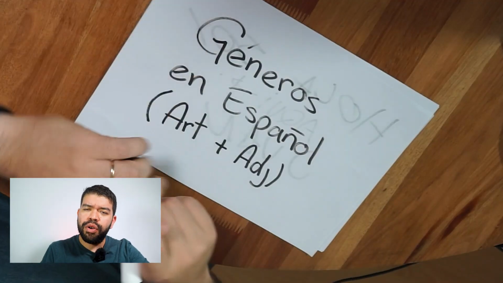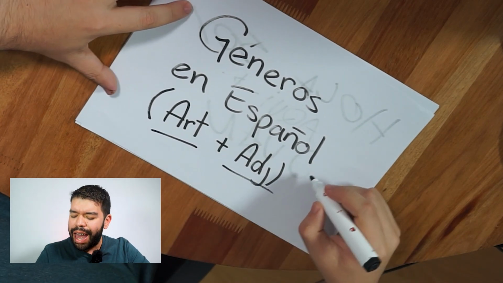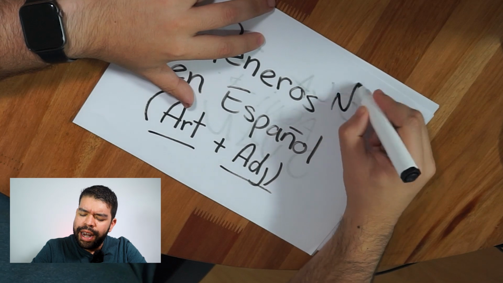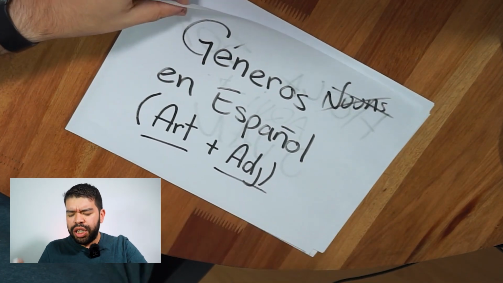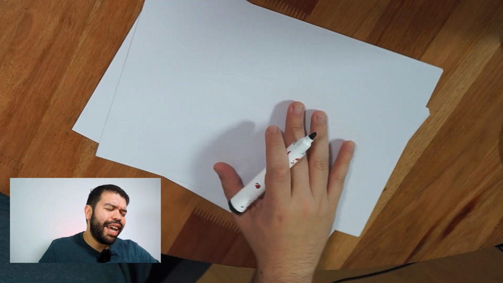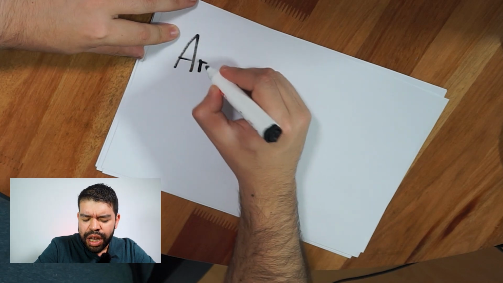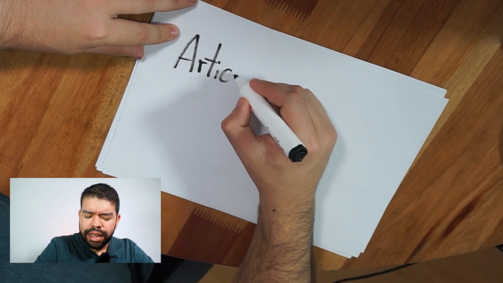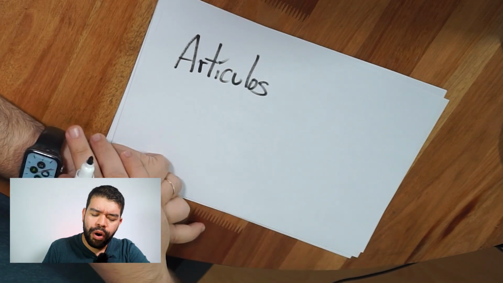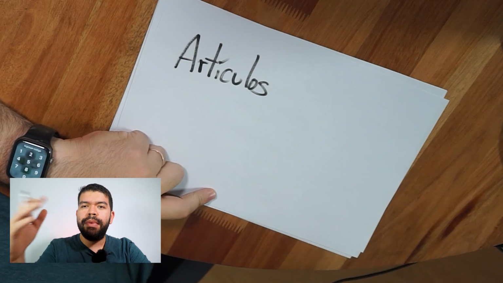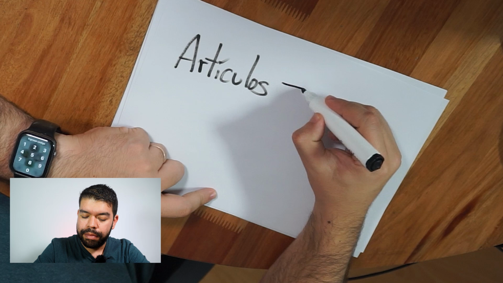Specifically, we're going to talk about articles and adjectives. We have a different story for nouns, but at the moment we are not going to talk about them. So let's start with articles and adjectives. What is an article? It sounds so tricky. Artículos en español.